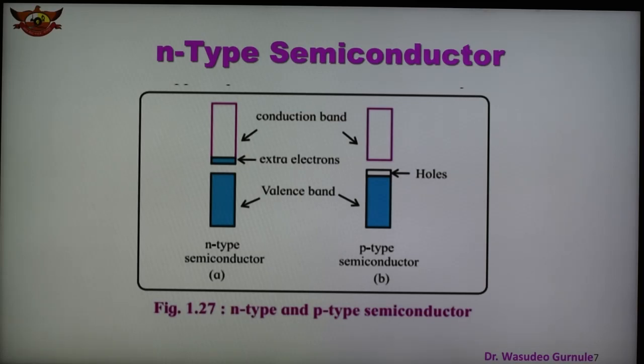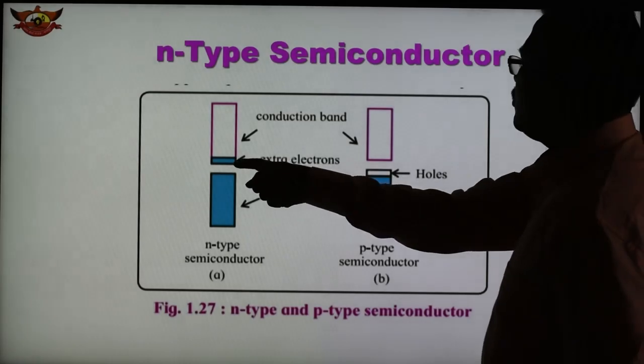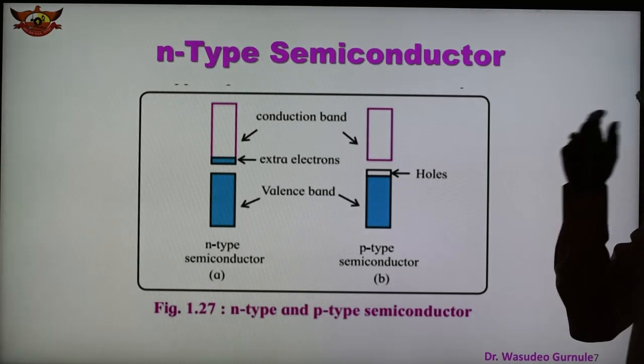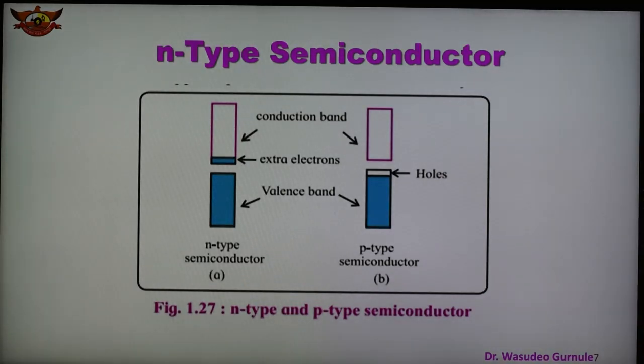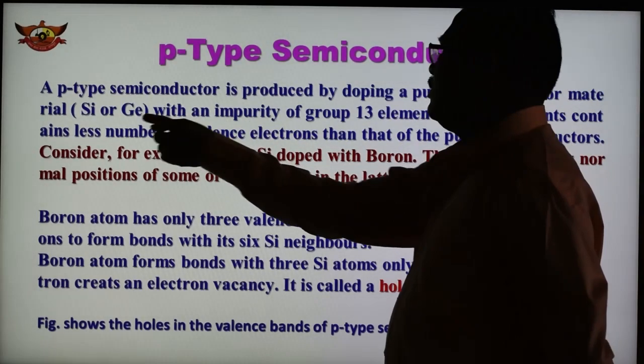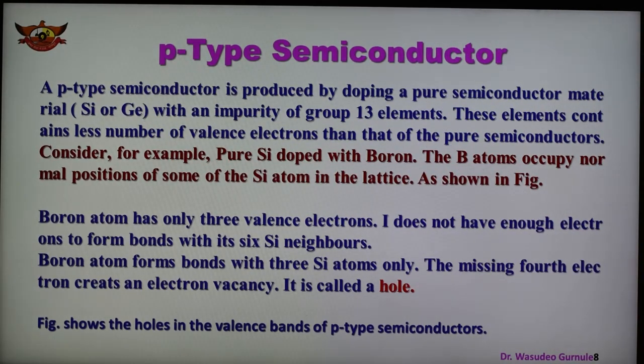So this is the difference between n-type and p-type. Here is the extra electron in the conduction band; there, no electron in the conduction band. Even in the valence band there is a hole because there are fewer electrons in the valence band. This is about n-type and p-type semiconductors. Now in case of a p-type semiconductor, it is shown that doping a pure semiconductor material like silicon or germanium with an impurity of a group 13 element gives this type of p-type semiconductor. This element contains fewer valence electrons as compared to the pure semiconductor.